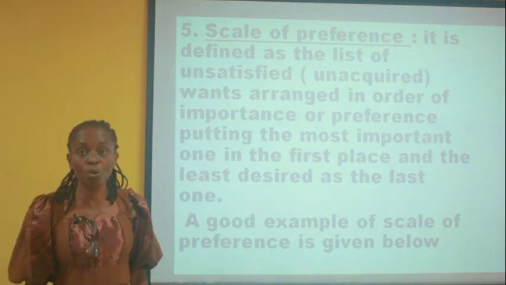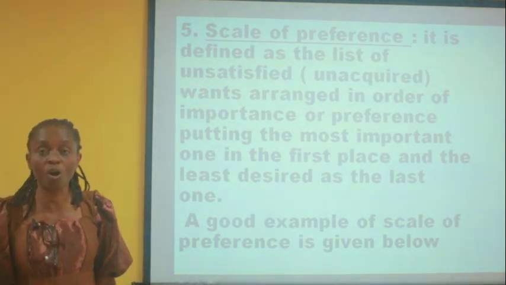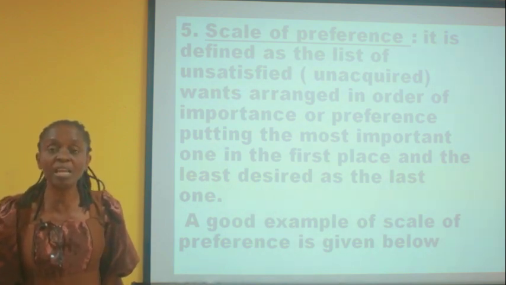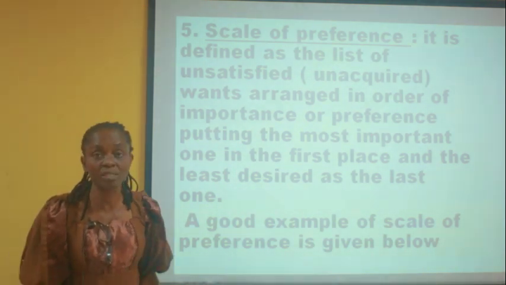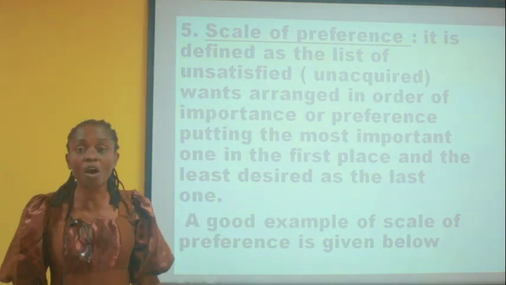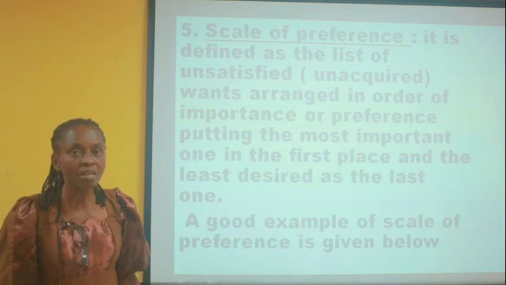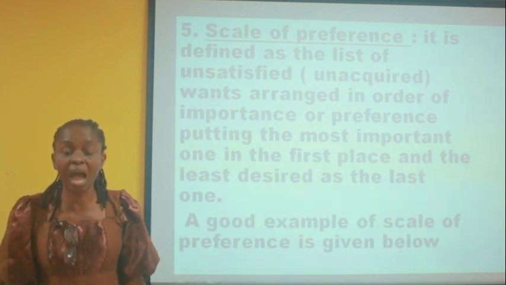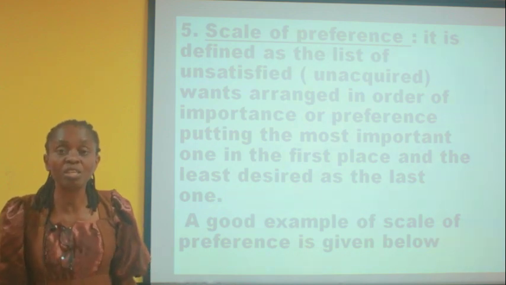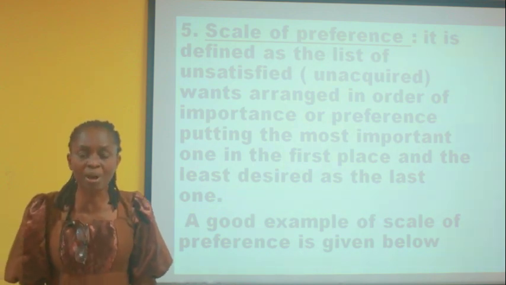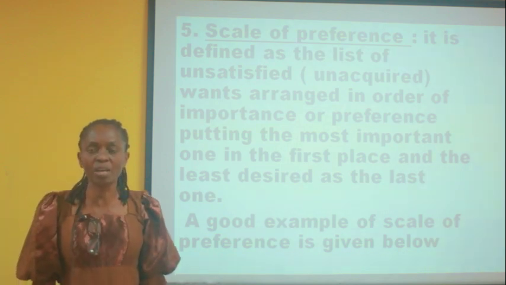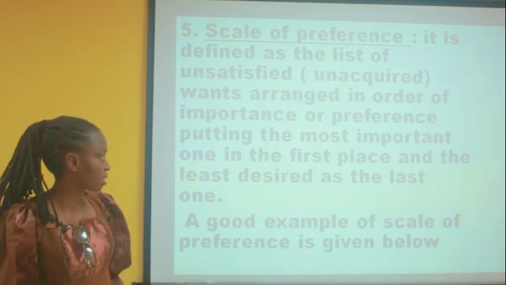Now, the next one we are going to look at is the concept of scale of preference. Scale of preference is the list of unsatisfied wants in order of priority. You can say in order of priority or order of importance. Now, since human wants are numerous, there is need for one to arrange them in order of importance, whereby the most pressing needs come first and the least pressing needs come last.